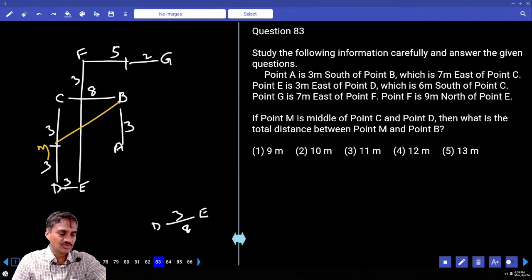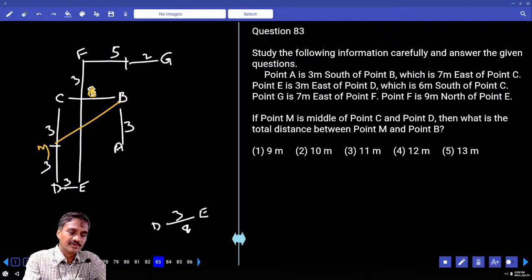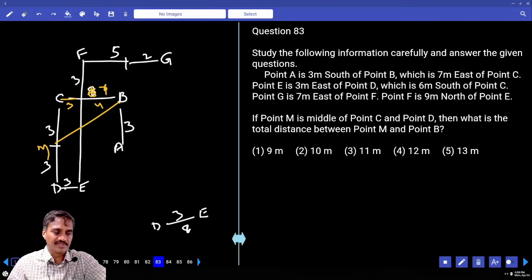Tell me, how much distance do we get? D to C and C to B. Now C to B, how much is it? 7. Yes. Now this is 7 meters. Now if it is 7 meters, out of it 3 were already covered, and this should be 4. Then what is the distance here? 3 square plus 4 square. And 3 square plus 4 square is how much?